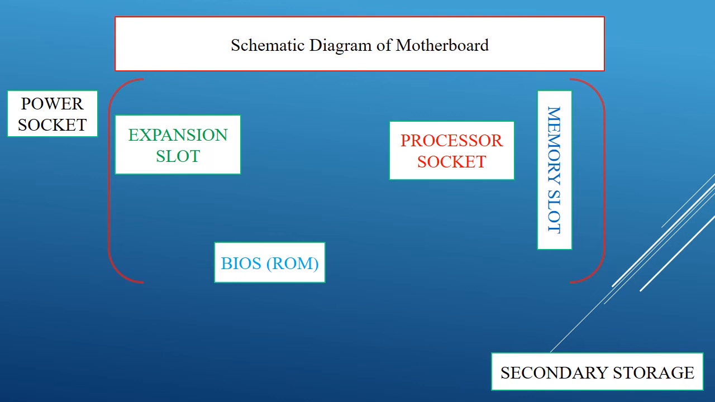So what will happen if you turn on the computer? The power socket converts the AC current into DC current and supplies that current to the motherboard circuit. After that the BIOS program will run. The BIOS program will do the POST test and then it will take the OS from secondary storage to the memory slot, that is the main memory.